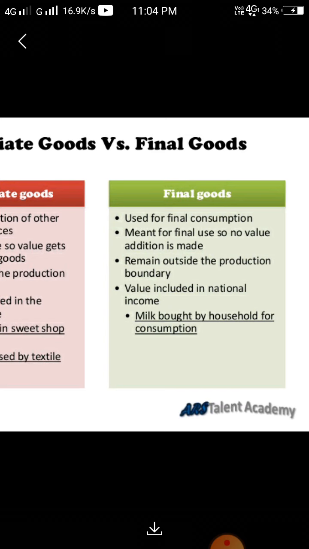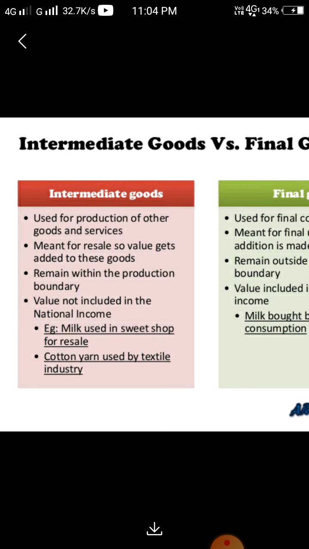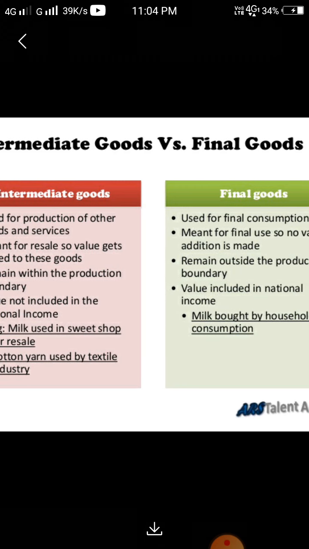Milk bought by a household for consumption is an example of final goods. If the milk is bought by producers, then it will be capital goods. We can say that this depends on the use of the good.